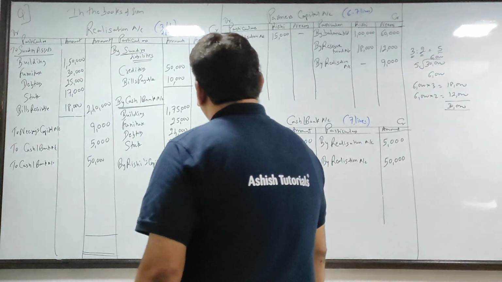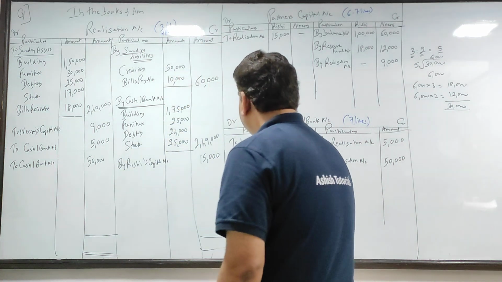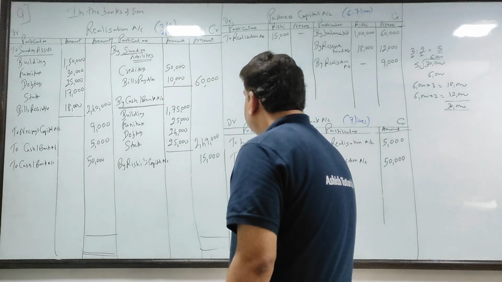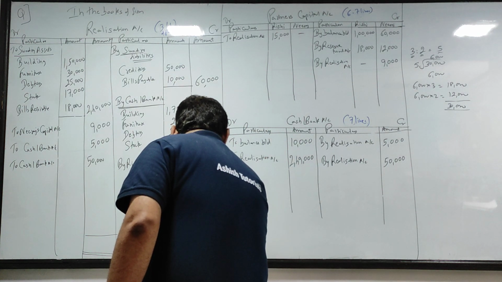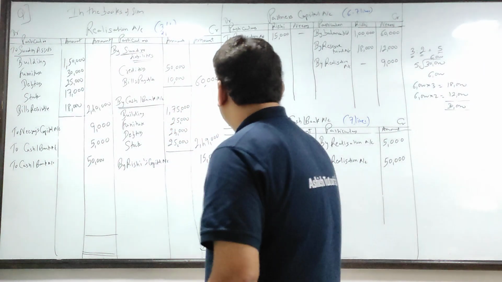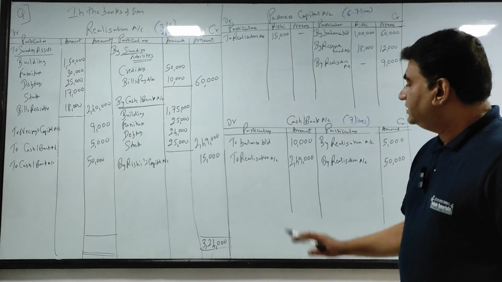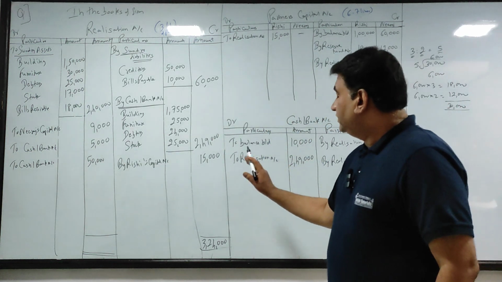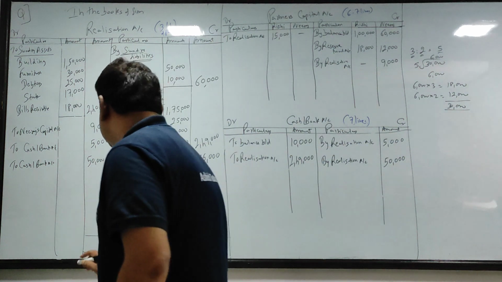60, this is 249. Credit is looking greater. 309, 324. 60 and 49, 309, 324, 75, 84. Yeah, credit side ka total is 324. This is less.